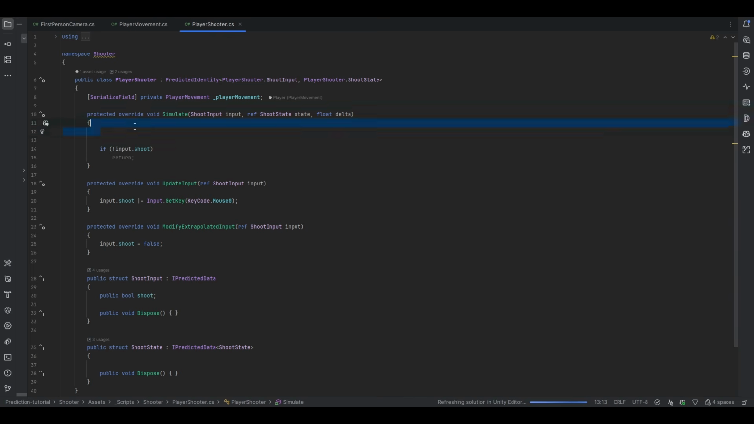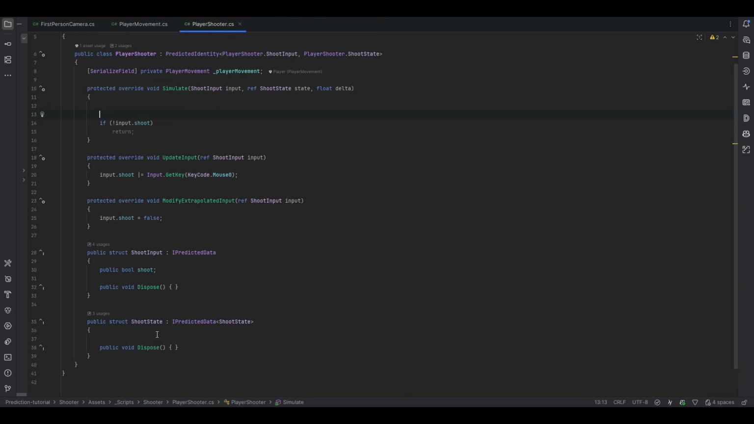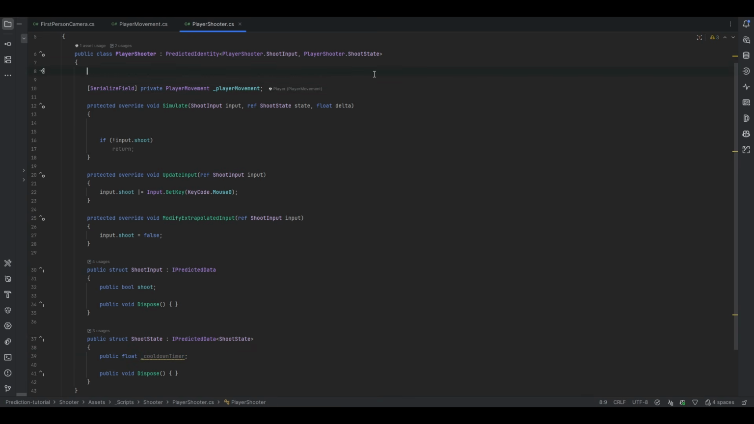This is where we could handle cooldowns and stuff like that, which we actually probably should have. So let's go in here and make a public float, and let's just make it a cooldown timer, for example. And then let's also, as a serialized field, make a private float. Let's just call it the fire rate, which means if we set that to something like 3, for example, we should be able to shoot 3 times per second.